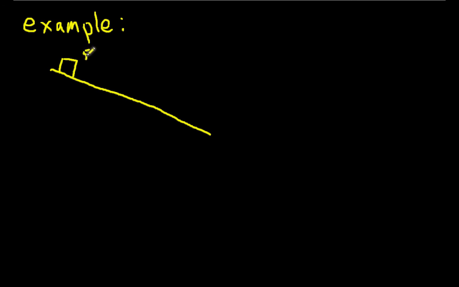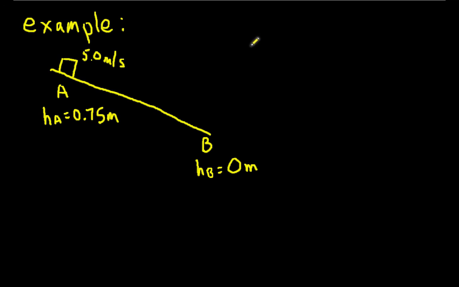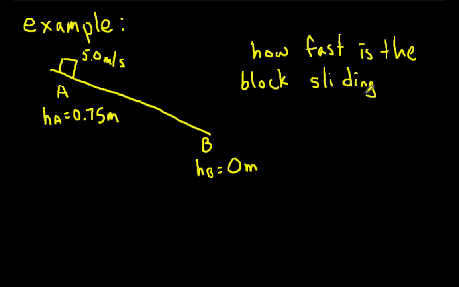Here's an example. The nice thing about this example is I'm going to do an inclined plane problem without having to do all the vector addition that we did when we looked at forces. Here's an inclined plane where an object is sliding down an incline from point A to point B. The height at point A is 0.75 meters, and the height at point B is 0 meters. We don't even need to know the angle of the incline because energy is not a vector, it's a scalar, so direction doesn't matter. We just want to know how fast the block is sliding at point B, and we can use conservation of energy to solve this.